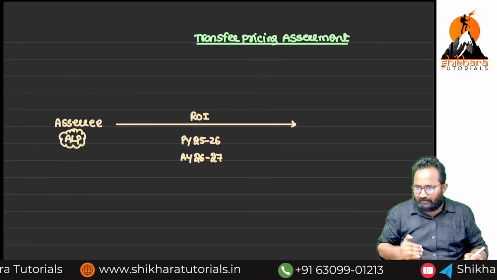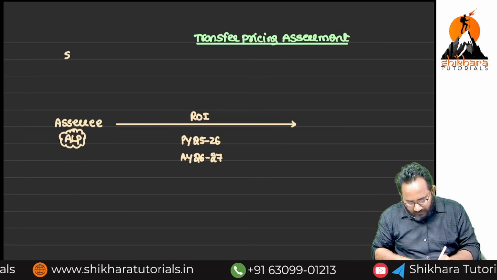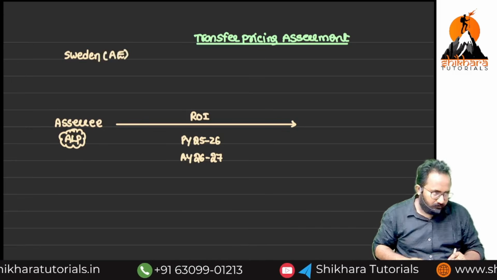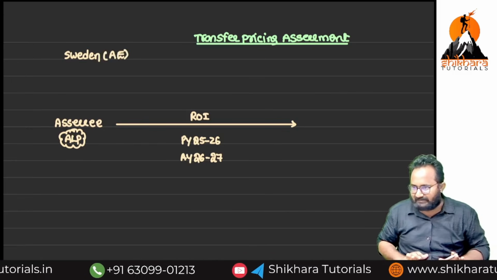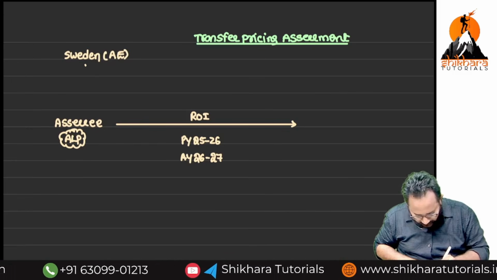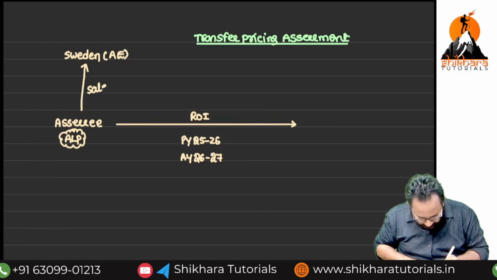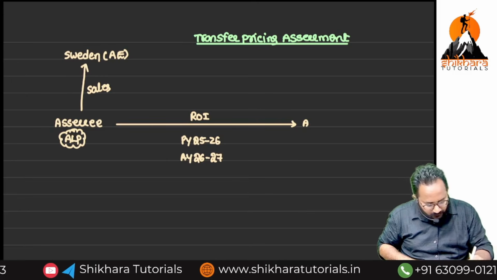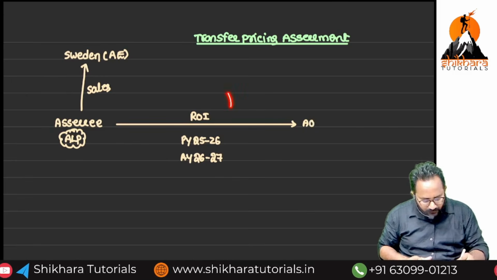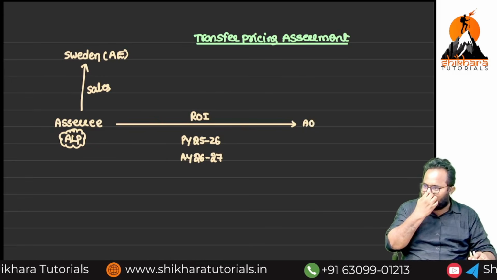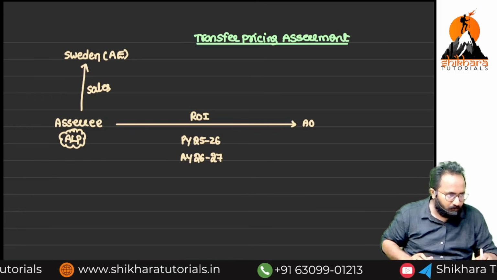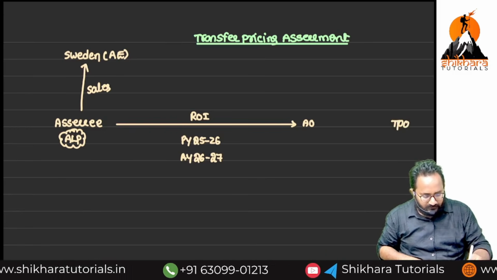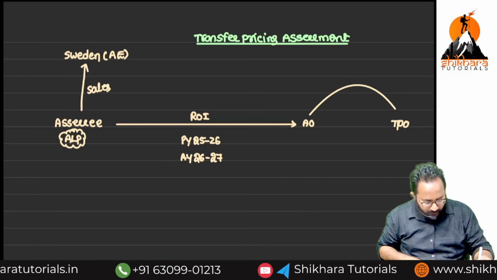Our SSC always has international transactions with the Sweden associated enterprise, in the past and in future also. SSC is doing some sales to the Sweden associated enterprise. Now, what will the assessing officer do? Definitely he has to verify whatever ALP is declared in the international transaction. Can he verify directly? No. With the help of whom? TPO. So in that assessment, definitely we have to give the reference to the TPO.